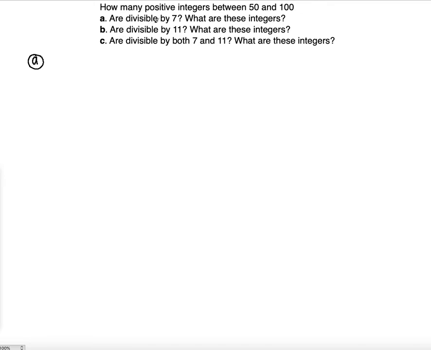Of course, what you can do, you can just say, well, I know it's going to be 56, 63, 70, 77, 84. So you're just going to add 7 until you get to the very last one, right? So 91 and 98, right? So 1, 2, 3, 4, 5, 6, 7, right? So the answer would be 7.